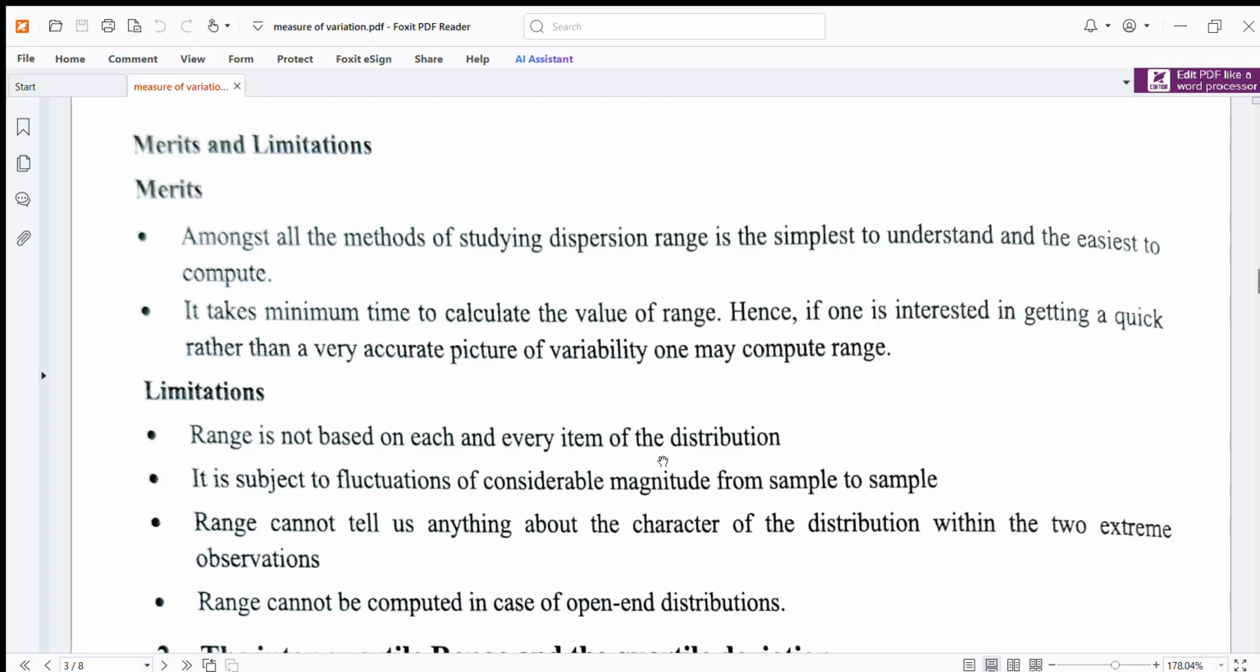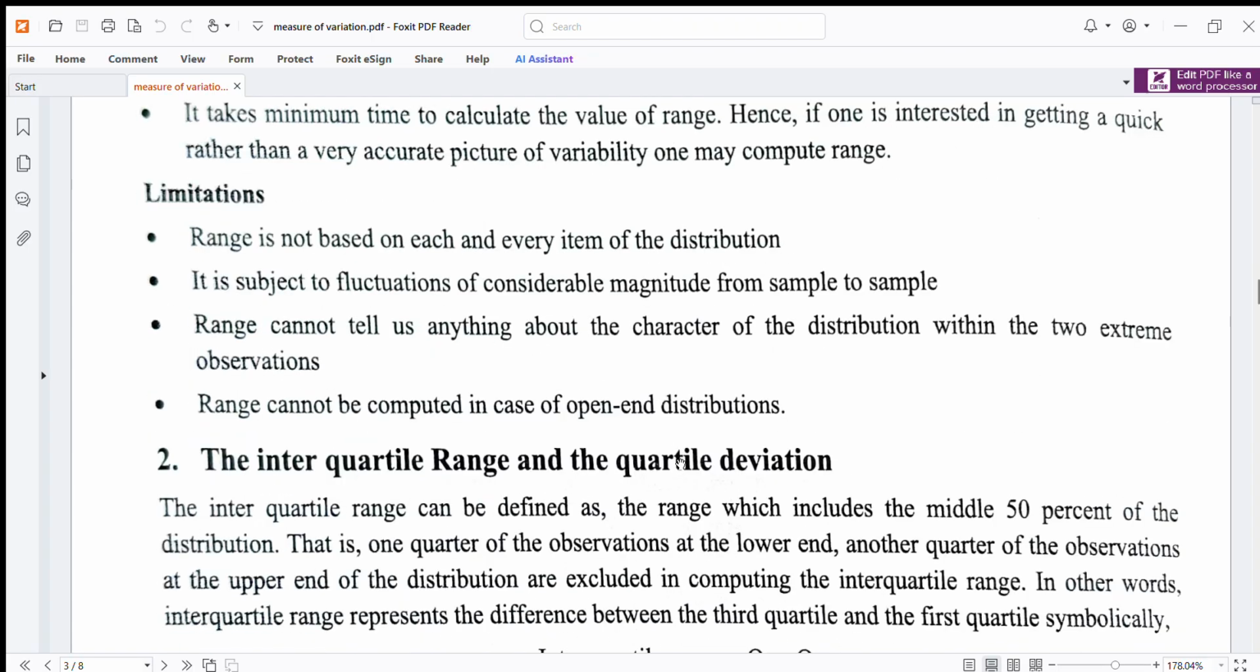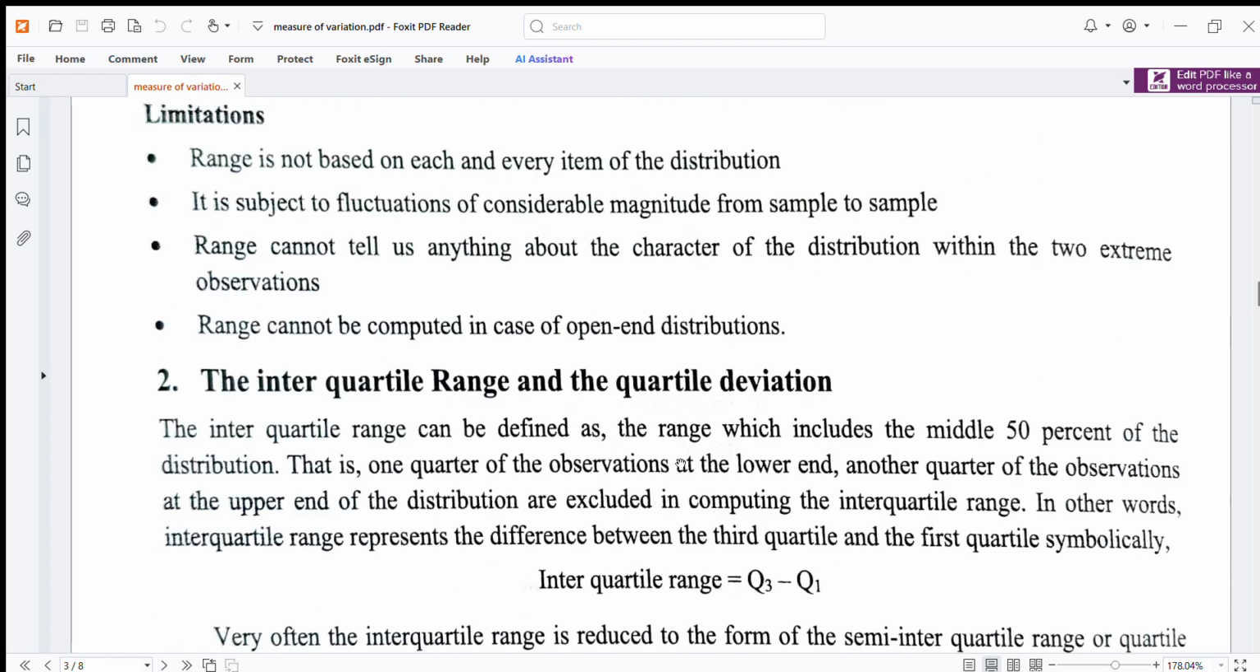Limitations. Range is not based on each and every item of the distribution. It is subject to fluctuation of considerable magnitude from sample to sample. Range cannot tell us anything about the character of the distribution within the two extreme observations. Range cannot be computed in case of open-end distributions.